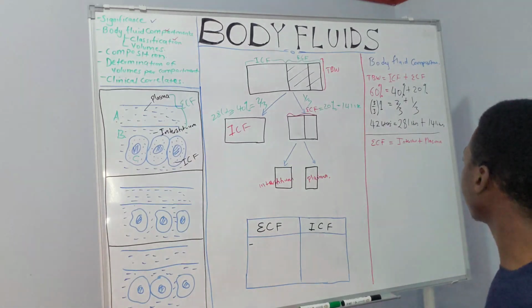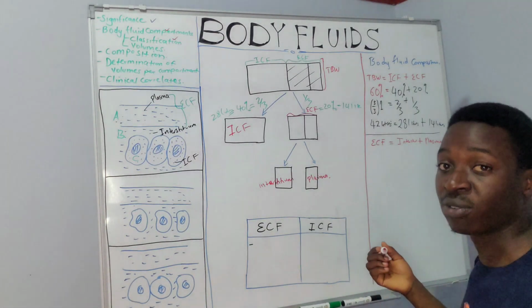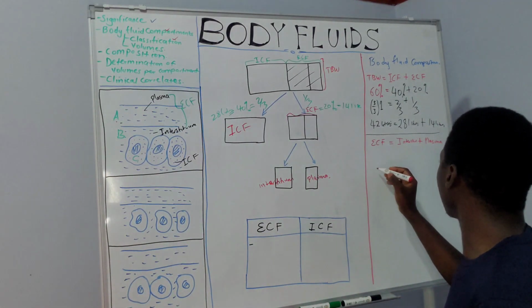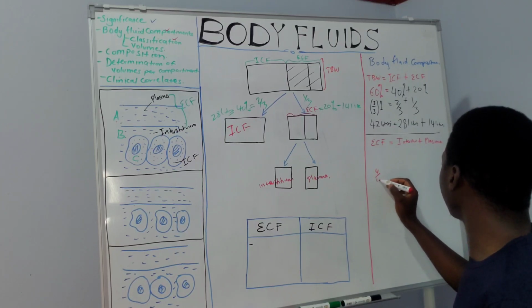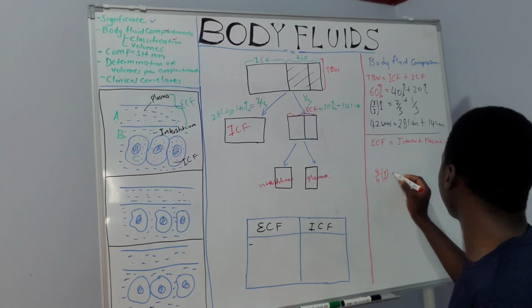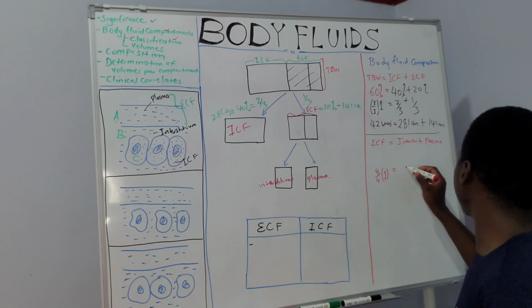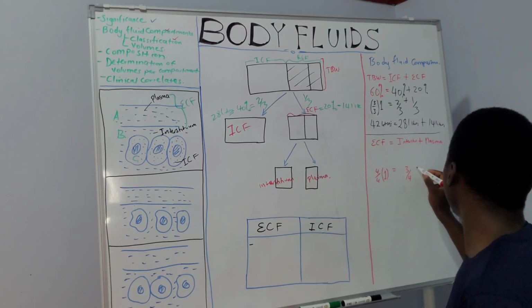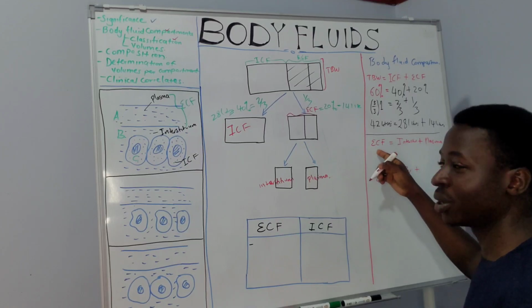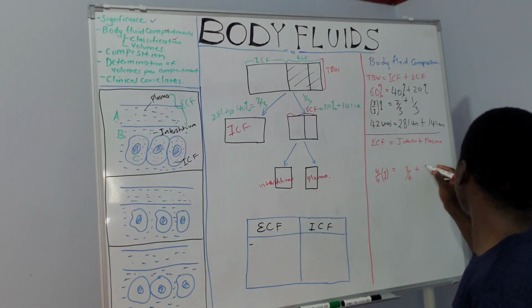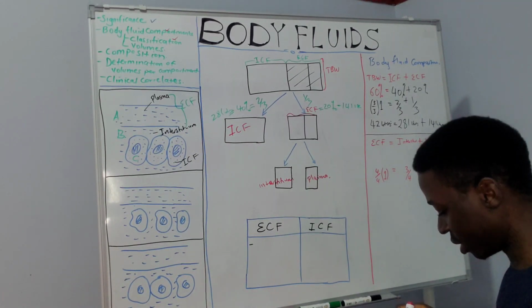We establish this in quarters. So 4 out of 4, which is also 1, makes up the extracellular fluid compartment. The interstitium will take 3/4 of the extracellular fluid, and the plasma will take 1/4.